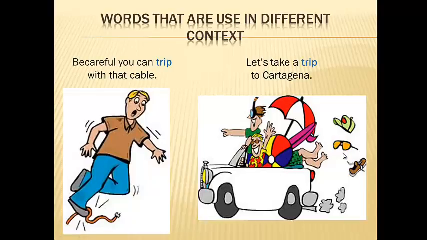Words that are used in different contexts. Let's start with the word trip. Be careful, you can trip with that cable. Example number 2, let's take a trip to Cartagena. Let's notice that in example number 2, we're referring to travel to a place, in this case Cartagena, even though the word is trip. Just as in the first example, where we say be careful, you can trip with that cable. In this case, we're referring that you're supposed to be careful because something's on the floor and you can hit yourself with it.